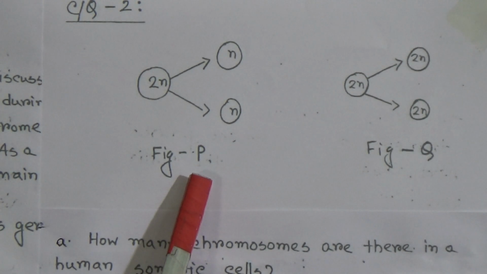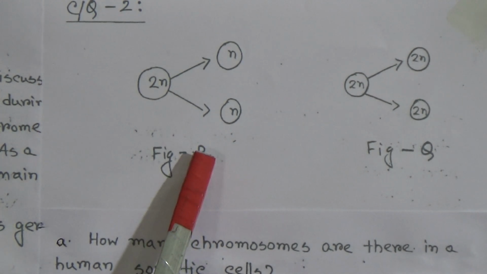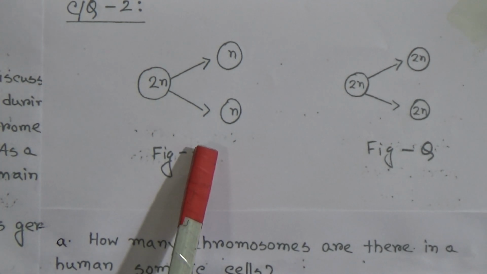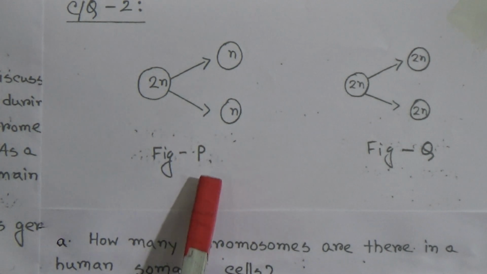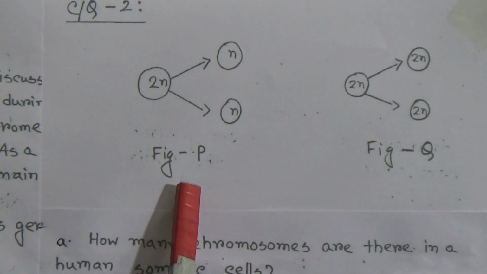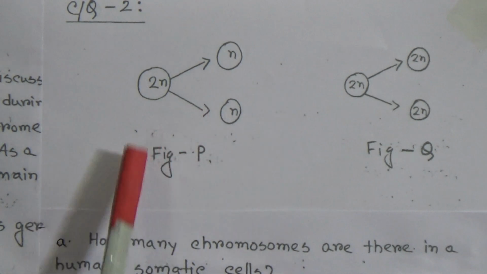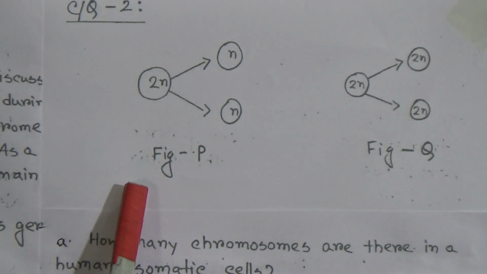Now meiosis cell division takes place in the reproductive mother cell of a diploid organism and in the zygote of a haploid organism. That part you will get on page number 22 and 23.